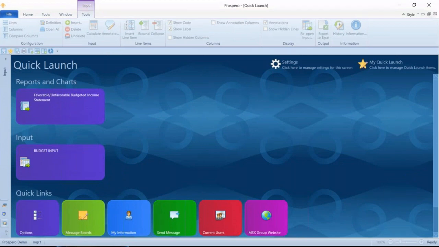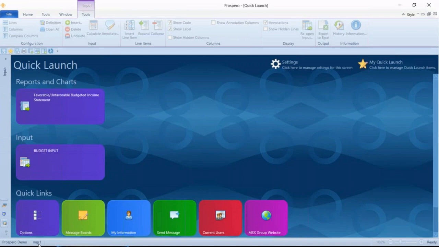All right, so I've got on my screen a new window of Prospero. I'm logged in as a manager. I know that because of the bottom left, I can see MGR1. That's a manager I've set up for budgeting inside Prospero. I don't have access to all those different buttons that I saw that I just ran through with you as an administrator. And I'm just looking at the quick launch for this individual user.